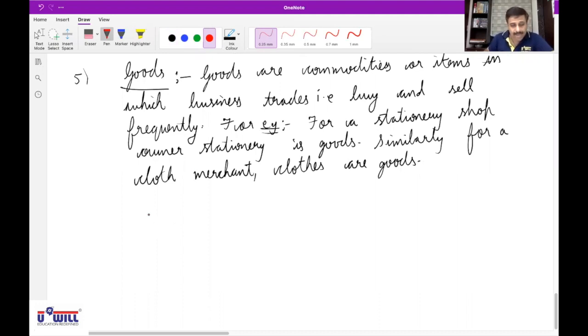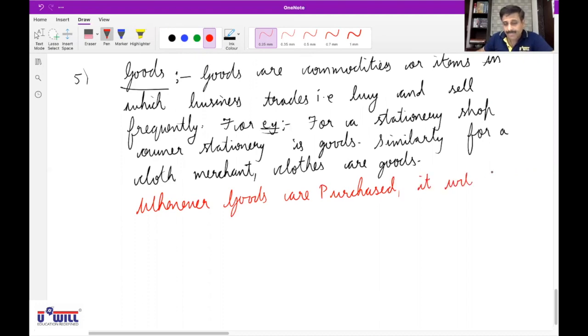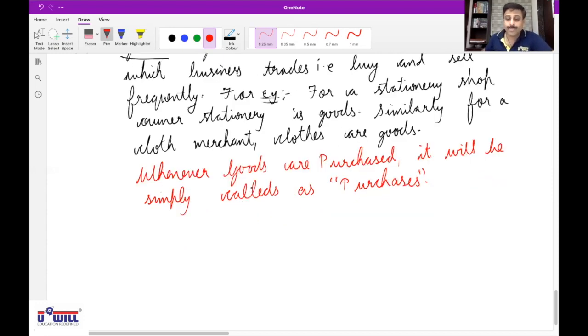Now here one important point is whenever goods are purchased, it will be simply called as purchases. Is this clear? All of you?